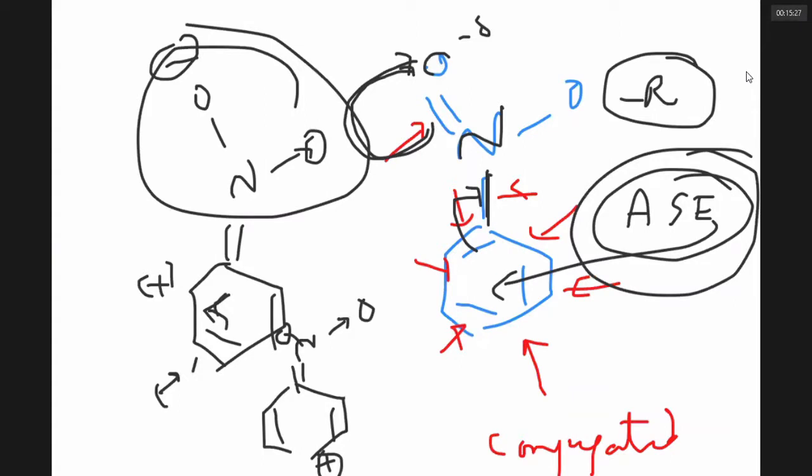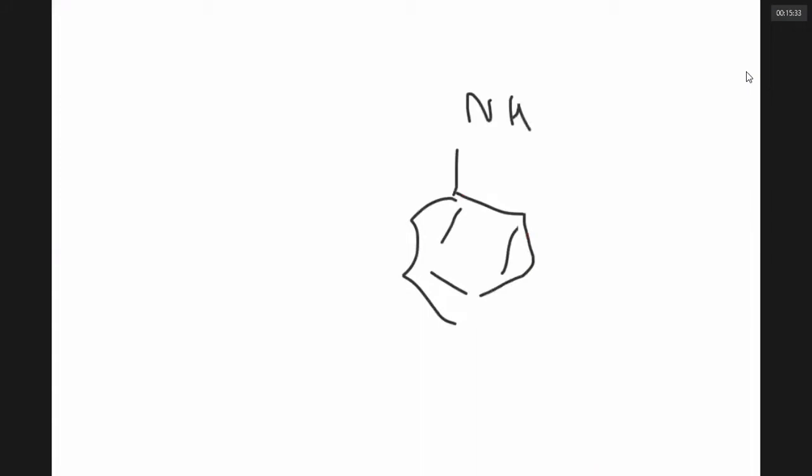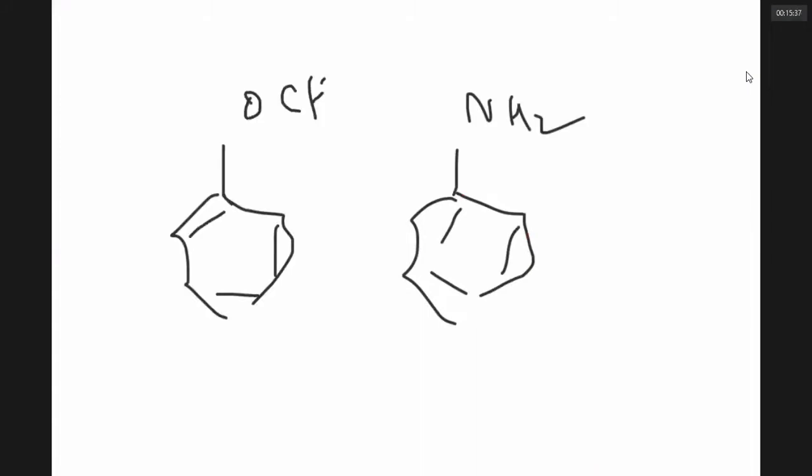On the contrary, there are some groups like NH2. There are some groups like methoxy. All such groups have an atom with lone pairs.